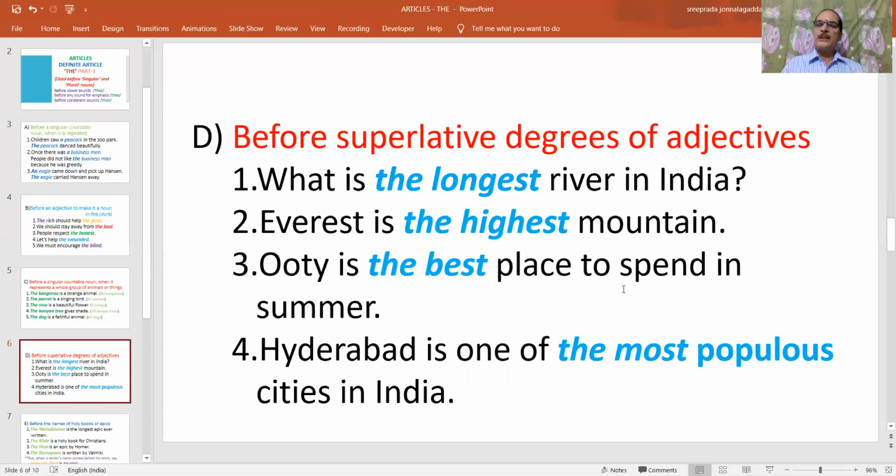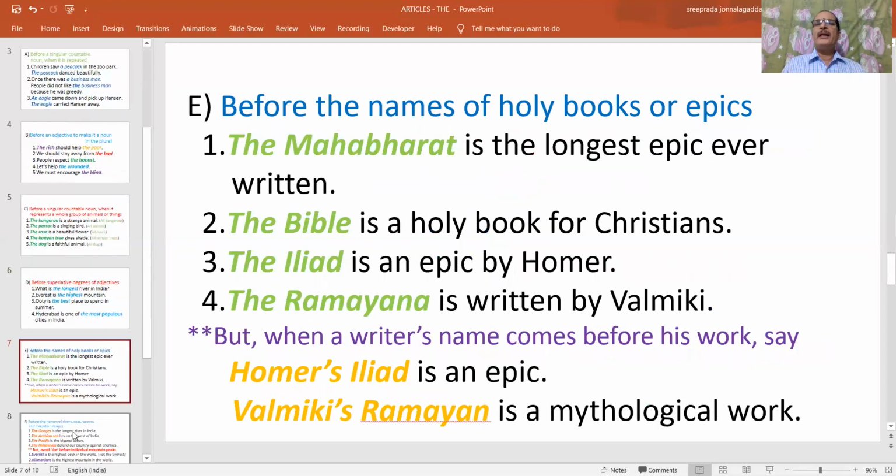So most populous is the superlative degree of populous, and that's why the is placed before it. So like this, we have to place the before the superlative form of an adjective or an adverb. And next point. Before the names of holy books or epics.